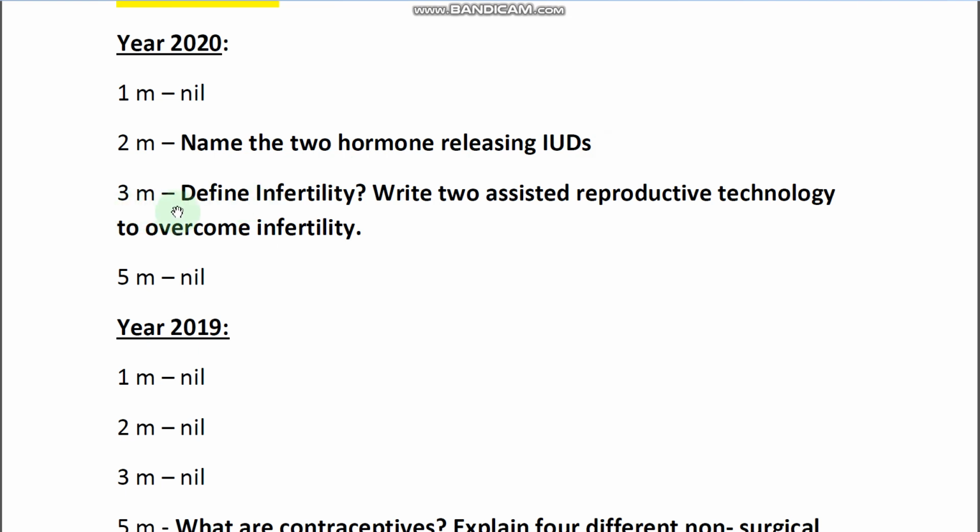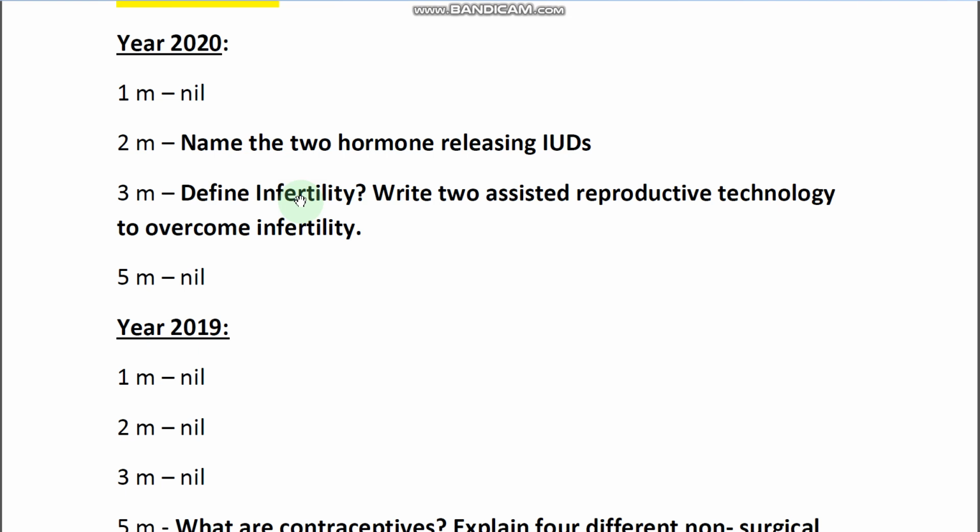And 1 three-mark question was given: Define infertility and write 2 assisted reproductive technologies to overcome infertility. Infertility means the couple is unable to produce children in spite of sexual cohabitation, without using any type of contraceptive methods.